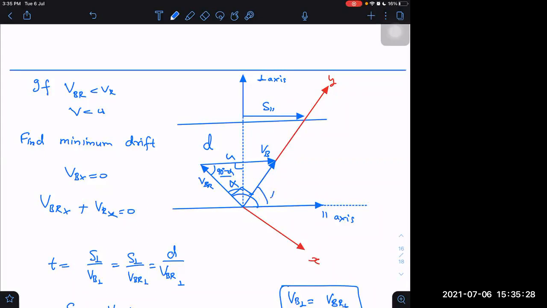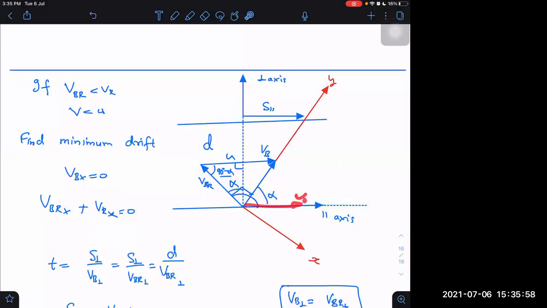This will also come out to be alpha at last after solving. For producing minimum drift, how should we move? We should move in such a way so that we are moving along y-axis only due to river velocity. This VBR is just trying to oppose the river flow.